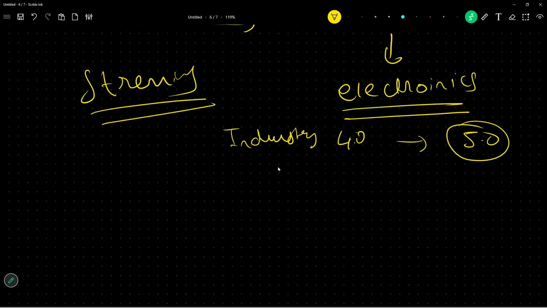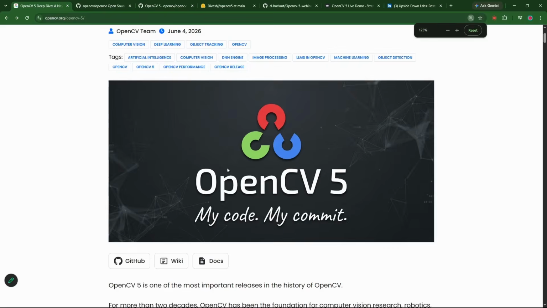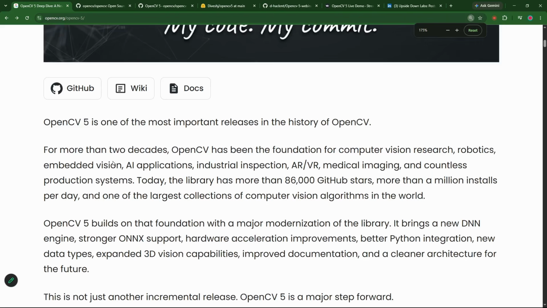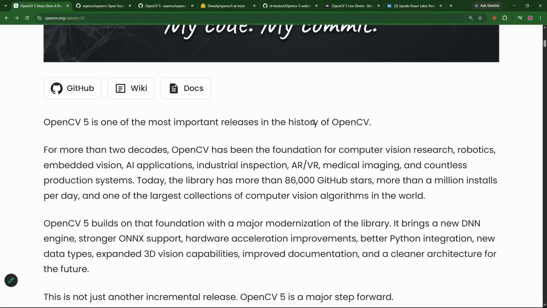Okay, so let me show you the page right here. I'm now coming to the topic. We are talking about OpenCV 5. Okay, I'm going to read this. OpenCV 5 is one of the most important releases in the history of OpenCV. Why? Because after 2018, now is the next major release. From 2018 till 2026, they were releasing more versions of the fourth version, 4.8, 4.9, and so on. They were continuing their fourth version.